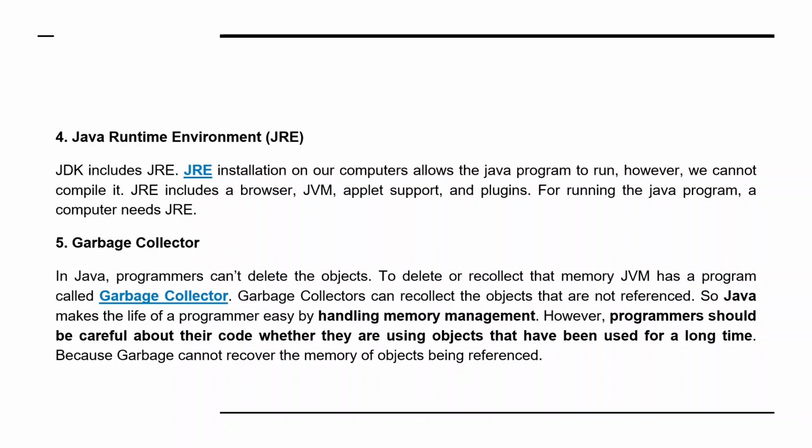Then the garbage collector in Java. In Java, programmers cannot delete objects. To delete or reclaim that memory, the JVM has a program called the garbage collector. The garbage collector can reclaim objects that are not referenced. So Java makes the life of a programmer easy by handling memory management. However, programmers should be careful about their code, whether they are using objects that have been used for a long time, because the garbage collector cannot recover the memory of objects that are being referenced.